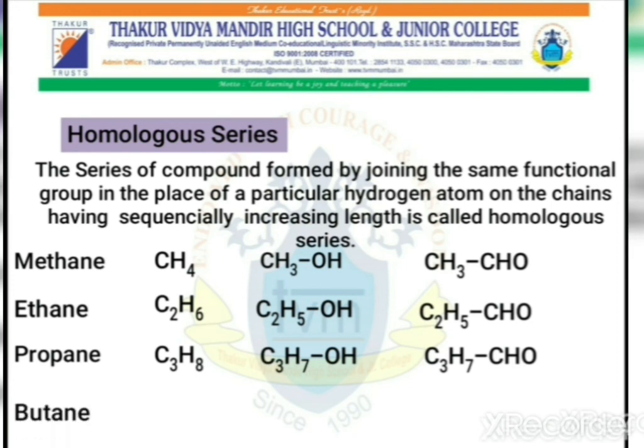So the last example is of butane, that is C4H10. Again the same thing, if I remove one hydrogen atom and replace it by OH, I get C4H9OH. Or if I replace it by CHO, I will get C4H9CHO. So here again, if you notice, the difference between the consecutive alkanes, consecutive alcohols and consecutive aldehydes is the same, that is CH2. Such a group of compounds is called a homologous series. So we have completed the part of homologous series.